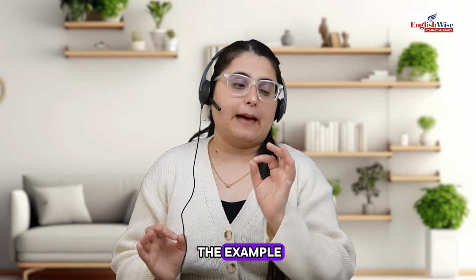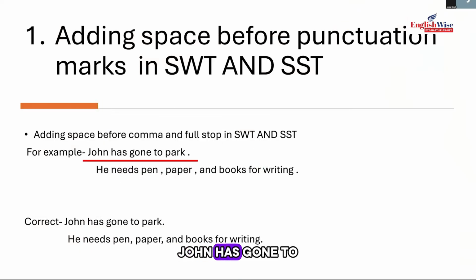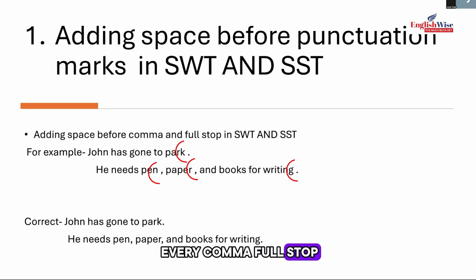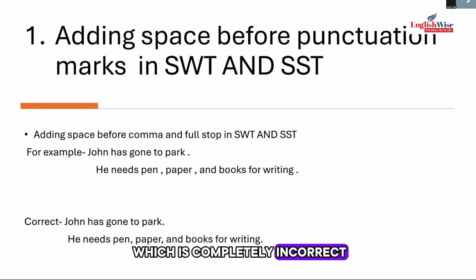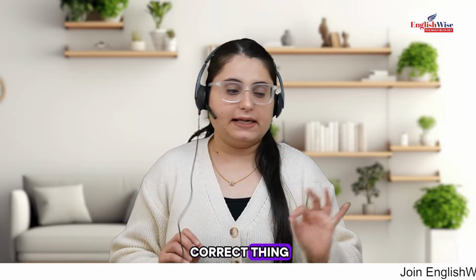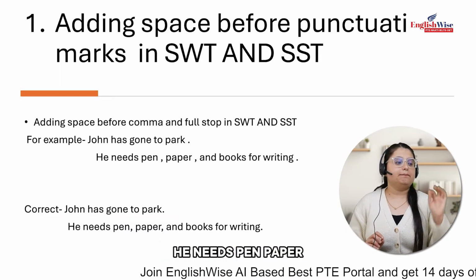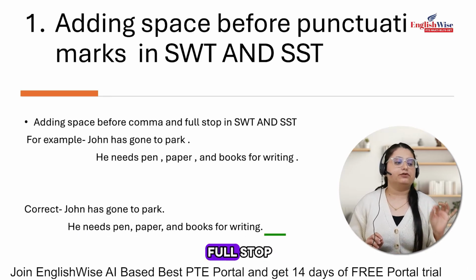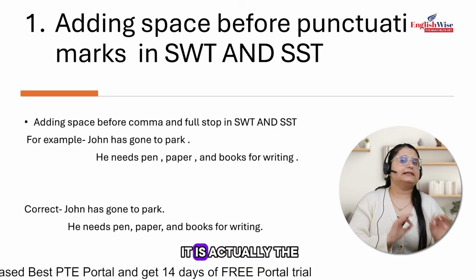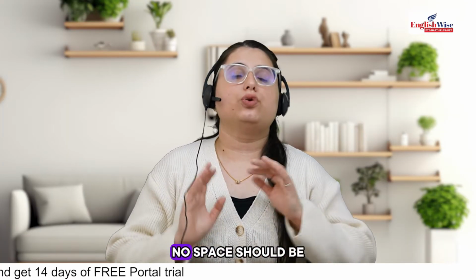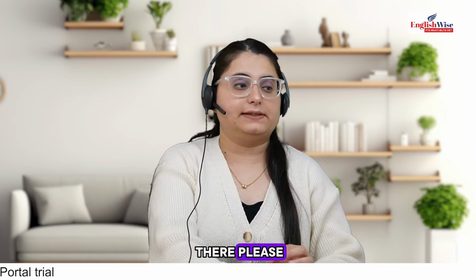If we see the example, John has gone to park, full stop. He needs pen, paper and books for writing. So you see, after every comma or full stop, there is a space, which is completely incorrect. But the correct thing is, John has gone to park, full stop. He needs pen, paper and books for writing, full stop. There is no space. It is actually the right way to do it. No space should be there, please.